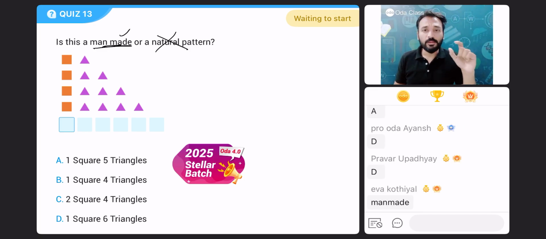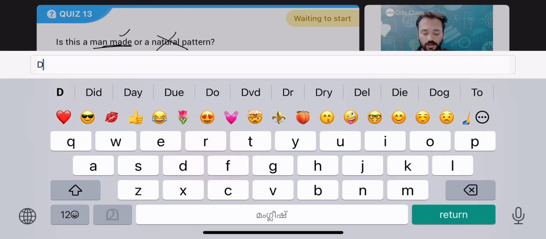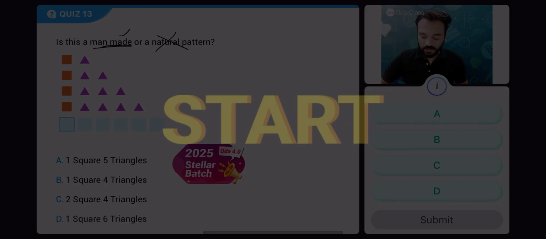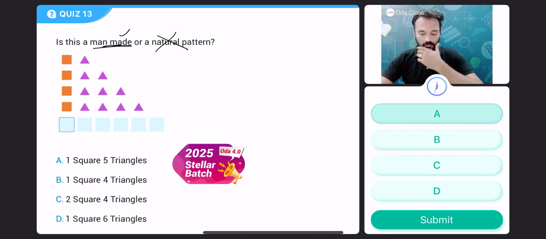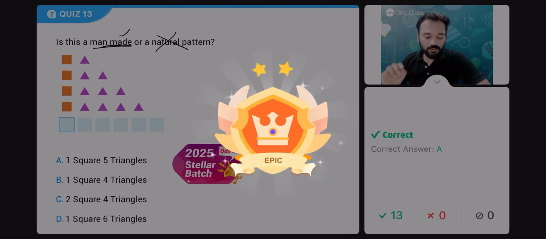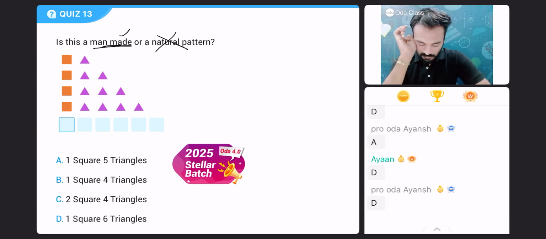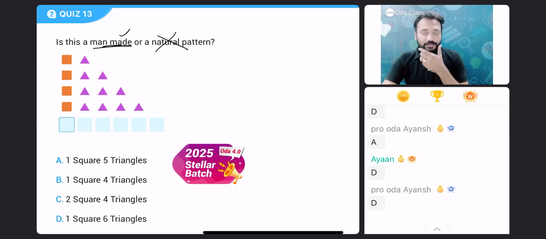Now, next question, beta. One square, one triangle. One square, two triangle. One square, three triangle. One square, four triangle. Next, what will be next? Your time starts now. Then one square. Identify the pattern.